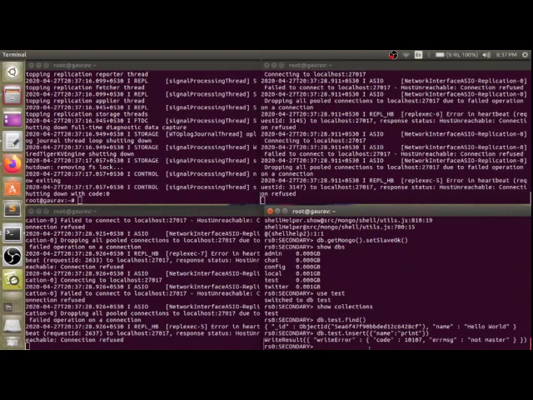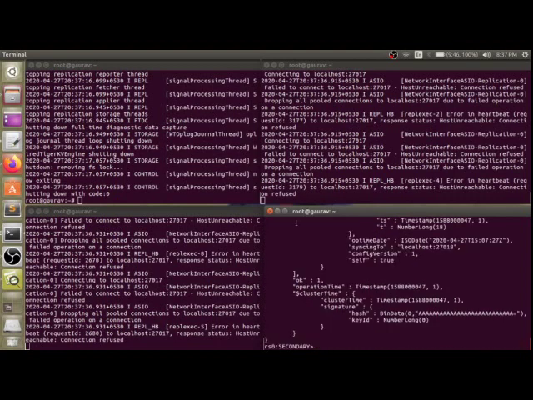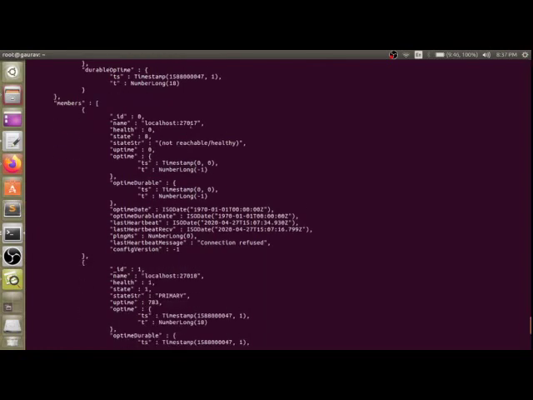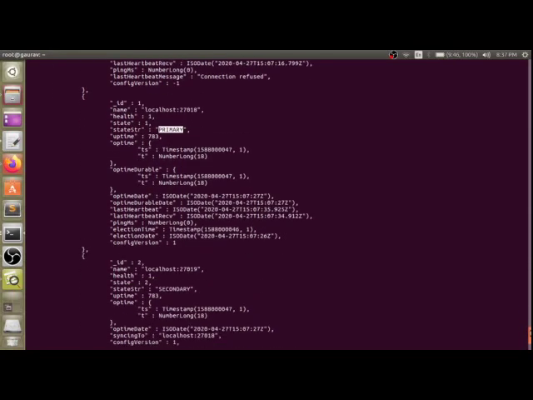Now let's see what happened. If we go to a secondary database, we still don't know which one is in which state. So run rs.status in that database, and here you can see the 27017 port is now not reachable. Why? Because we have killed our process. 27018 has become primary. Within 5 to 10 seconds, both the secondaries choose the primary out of each other, which helps us reduce the downtime.